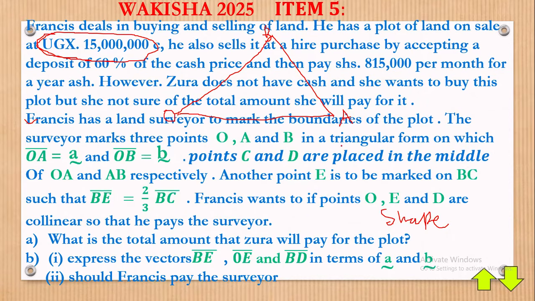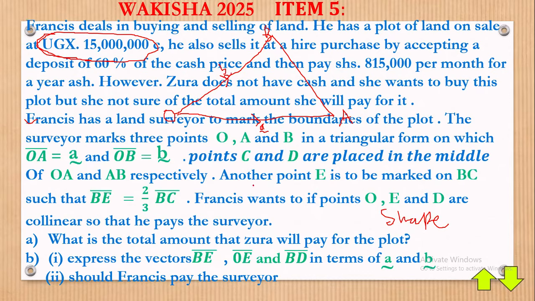In a triangular form, on which OA is a vector A, meaning that when you're going from O to A, that is a vector A. Then from O to B, I'm showing the arrows. Take note of the arrows. That is vector B.